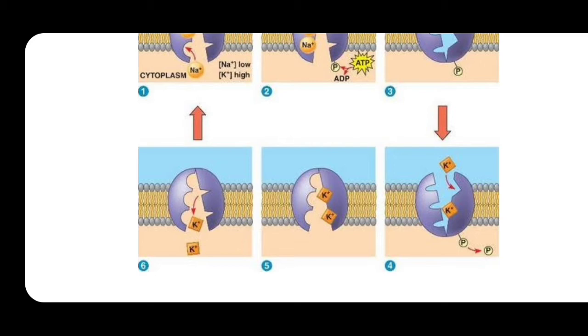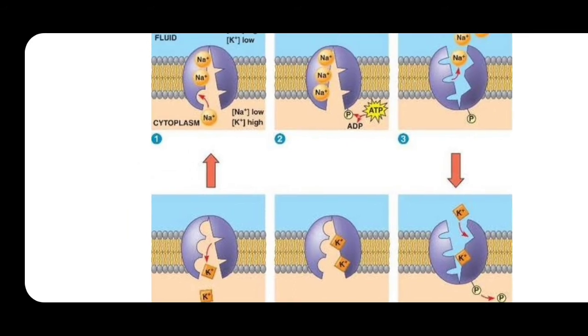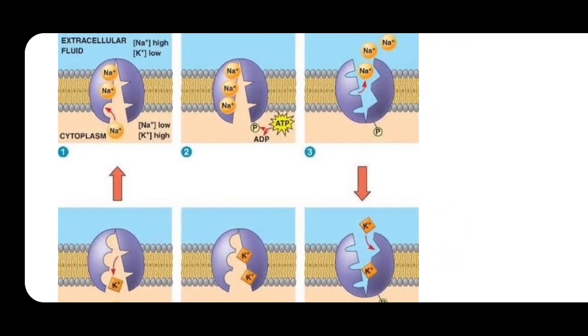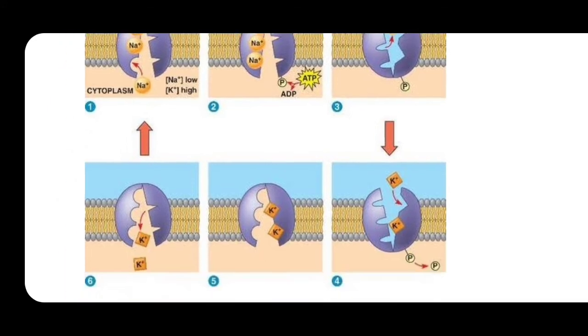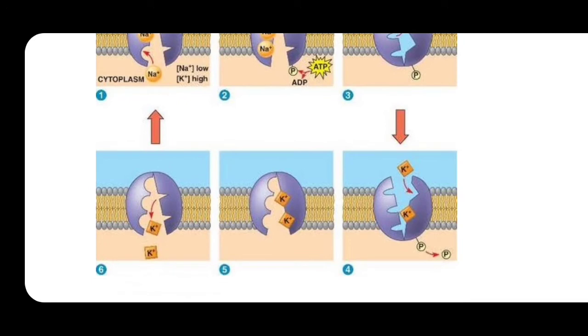But when it comes to the fifth diagram, again you can see that the activation gate gets opened in the cytoplasm. In the sixth you can see the 2 potassium ions being released to the cytoplasm. Is it clear? So in the third diagram you can see the release of the 3 sodium ions from the exoplasm towards the extracellular fluid. And in the sixth diagram you can see the 2 potassium ions are released from the extracellular fluid to the exoplasm.